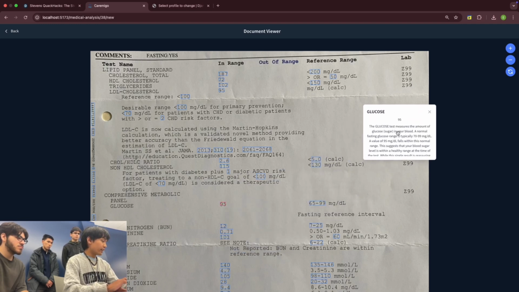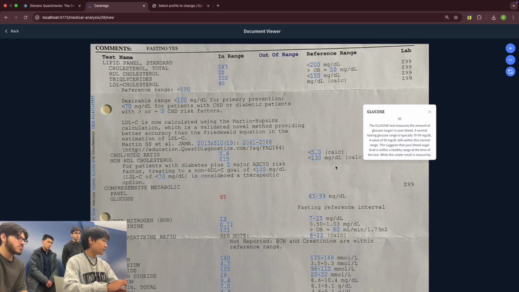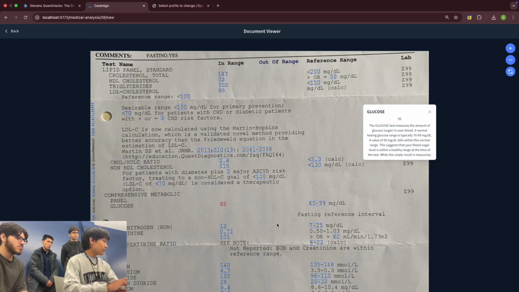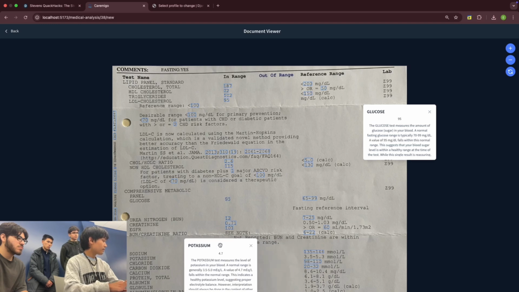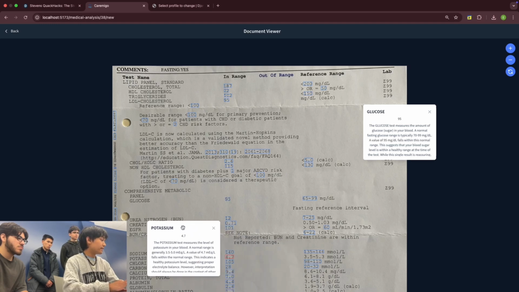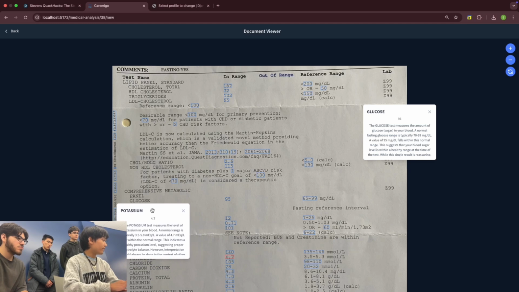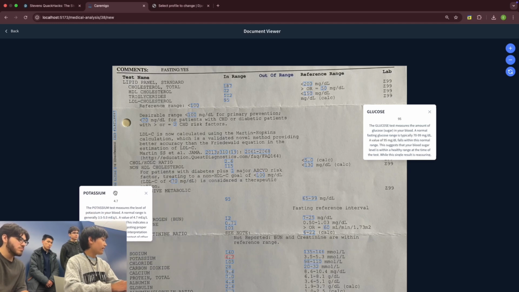So right now we're leveraging AI to provide an explanation of what glucose does to the body and what this in range value means for us. Let's move to another value. Take potassium. And here we can see that it does basically the same thing. It provides you the measurement and what this in range or out of range measurement means for the patient.